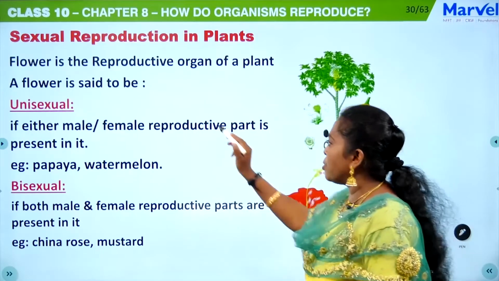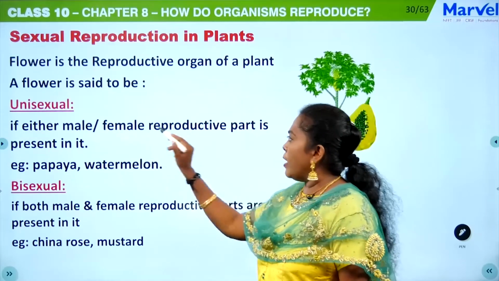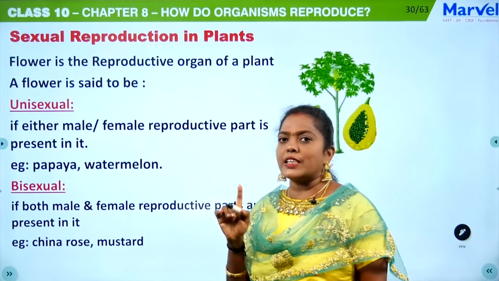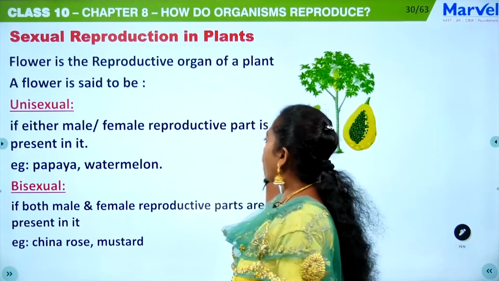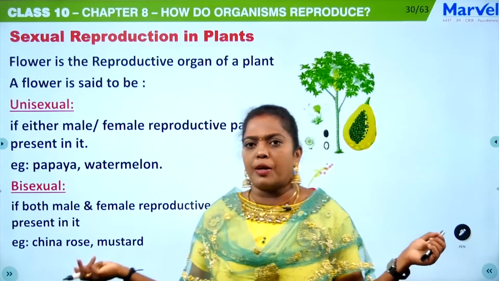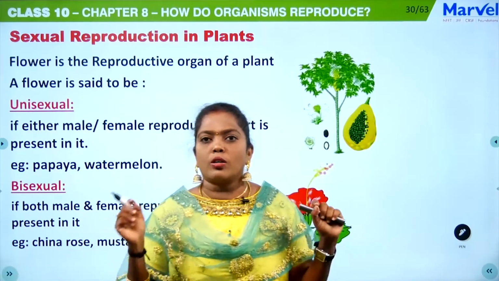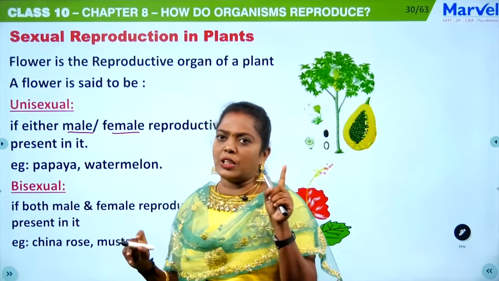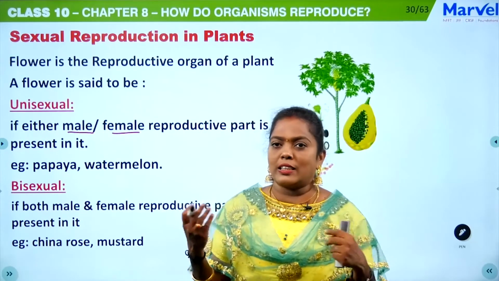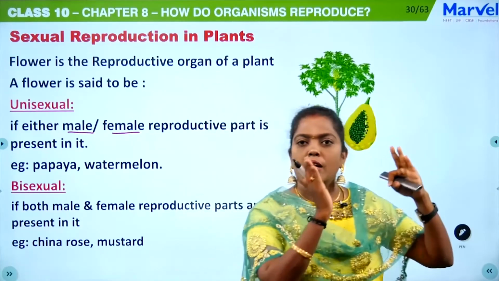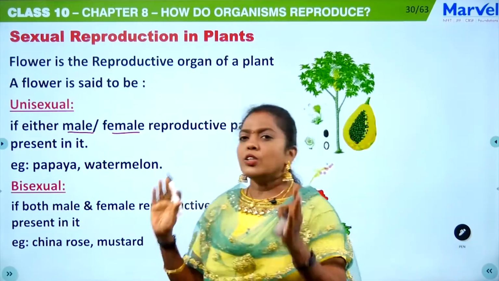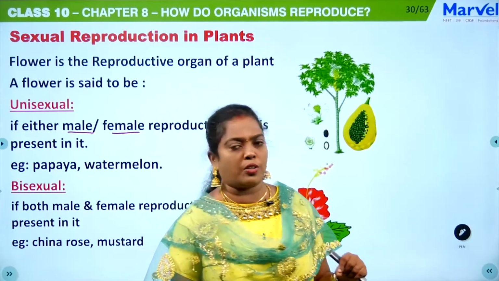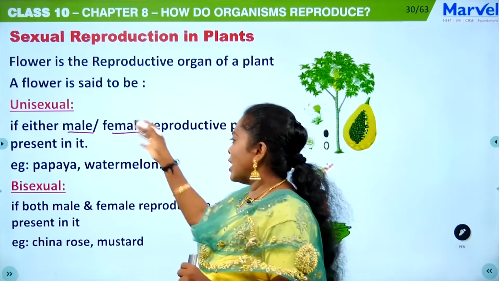Certain flowers are unisexual. Either the male or the female reproductive part is present in it. Uni means single, so it has only one sex. For example, in a papaya plant, there is a male papaya and a female papaya plant, isn't it? Each plant has either male or female. That is a unisexual plant. Like us, even in human beings, the female has an ovary and the male has testis. Similarly, the male plant has an anther, and the female plant has the gynoecium. That is unisexual.